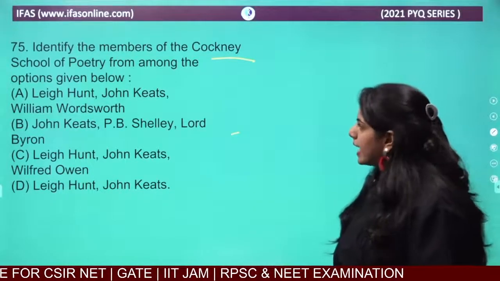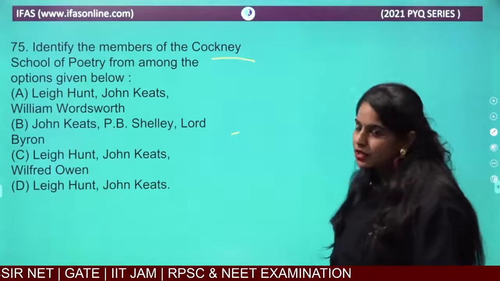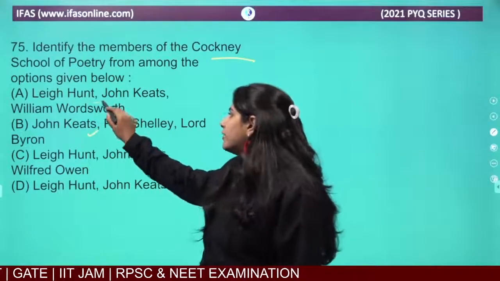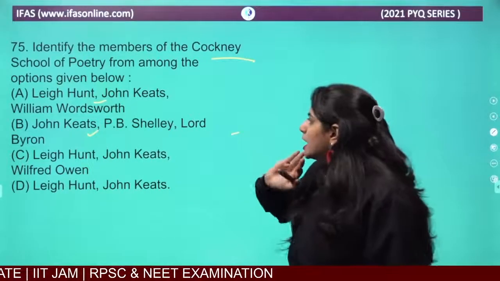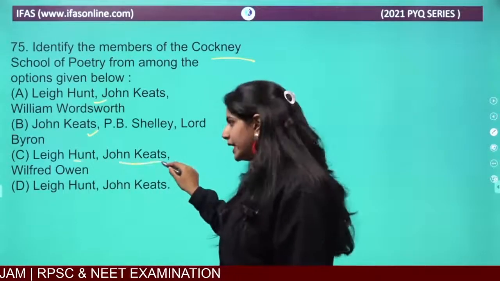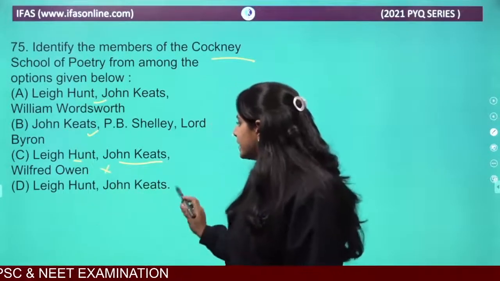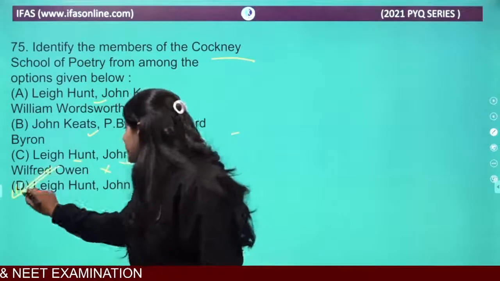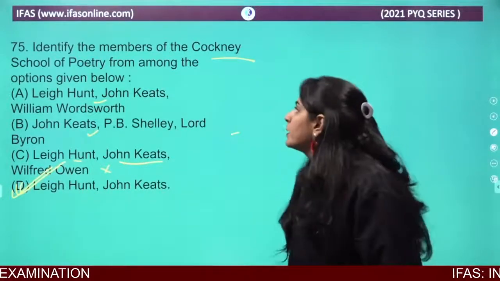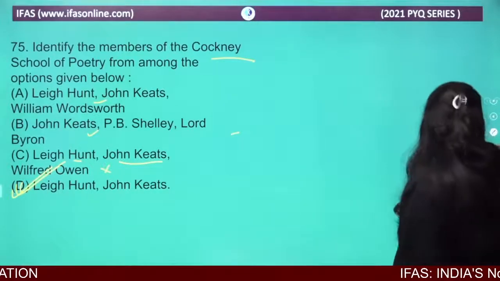Yes, Leigh Hunt and John Keats are there, but I am not sure about William Wordsworth. Here we have John Keats, but not Leigh Hunt. Here we have Leigh Hunt and John Keats, we know them. Wilfred Owen, no. So option D will be the correct answer, because it has Leigh Hunt and John Keats, which I am very sure about, because they were members of the Cockney School of Poetry.